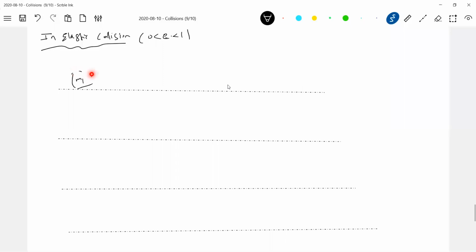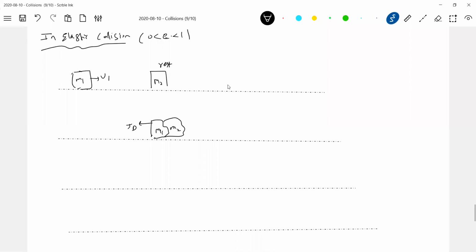So this object is moving with the speed u, and let this be at rest. A simplified thing. They'll come and collide. After collision, they'll undergo deformation. The deformation I'll show like this: m1, m2.